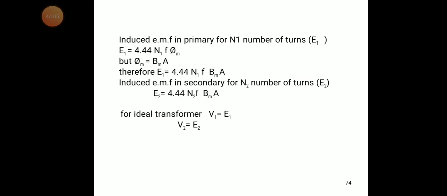After taking these thin sheets, they use insulating material between them, and these sheets are combined together to make a former. Generally this former has two limbs. The first limb is used as the primary winding, and the second limb is used as the secondary winding.